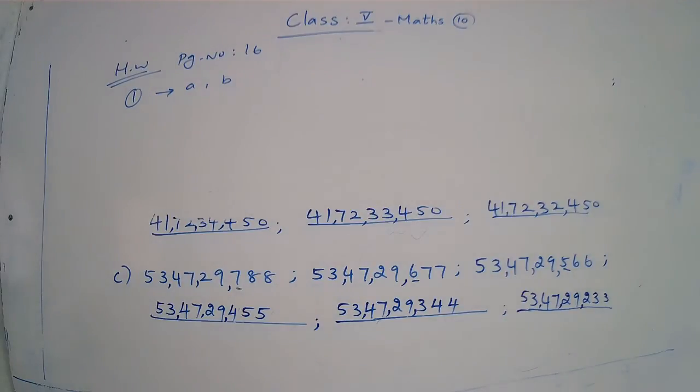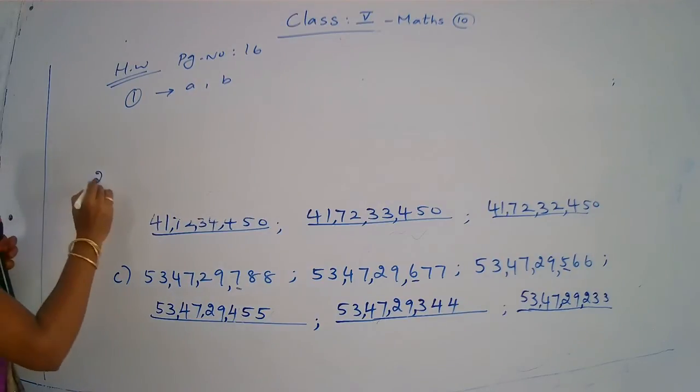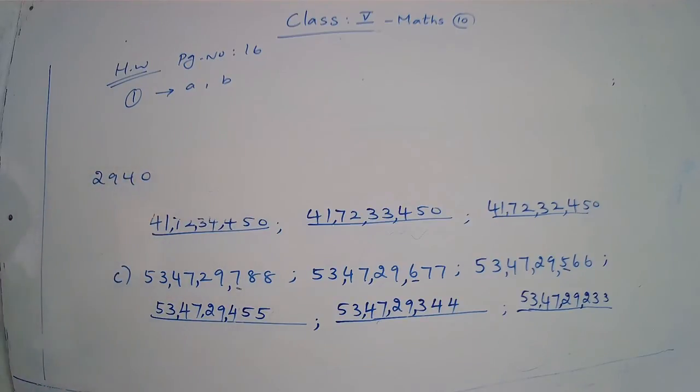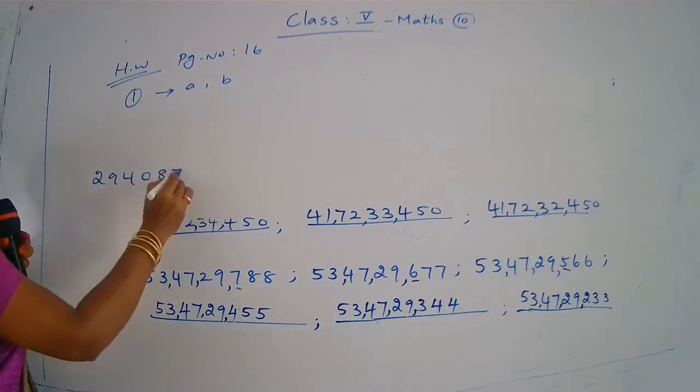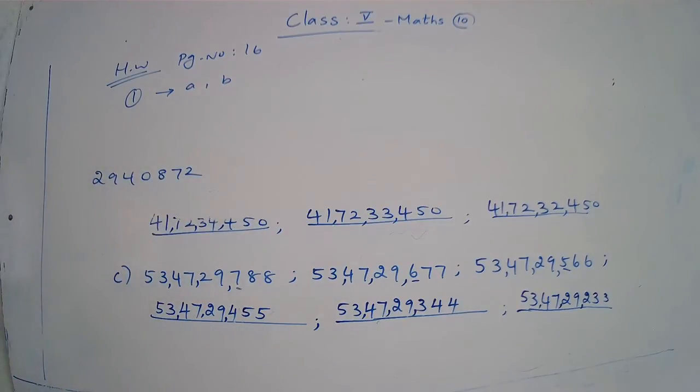Now you come to the second question. State whether the following statements are true or false. True means you put T. False means you put F. Now you see the first question, A part. What number is given? 872. No comma. Yes, children. So you mark the periods first of all. Every number here, use the Indian place value system only.